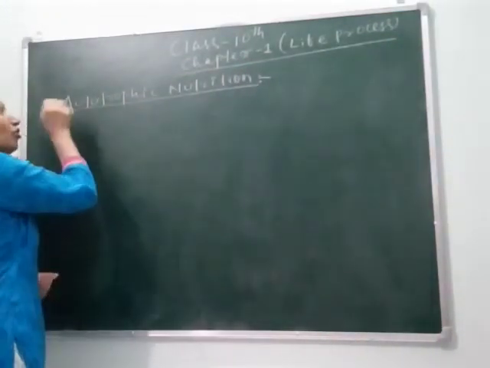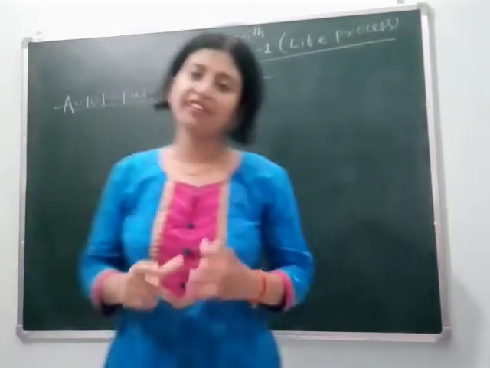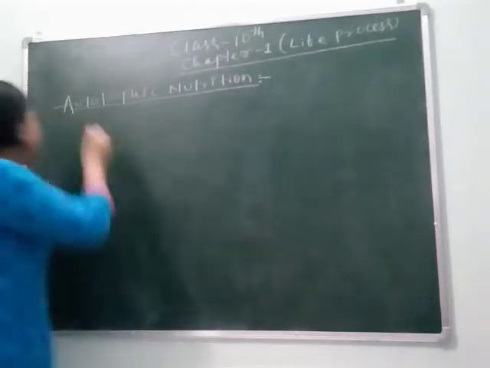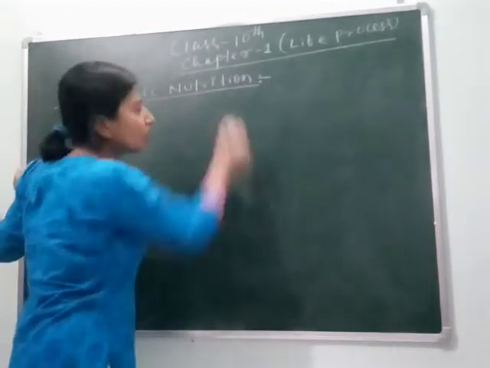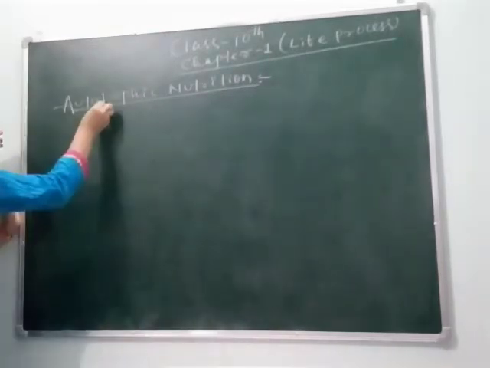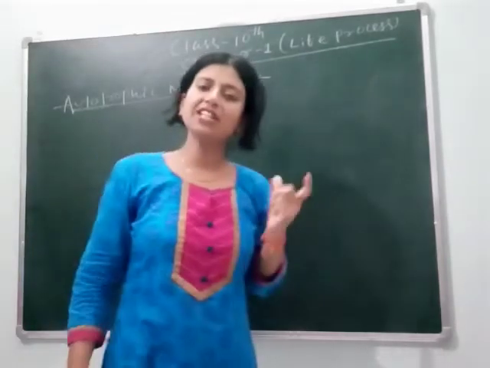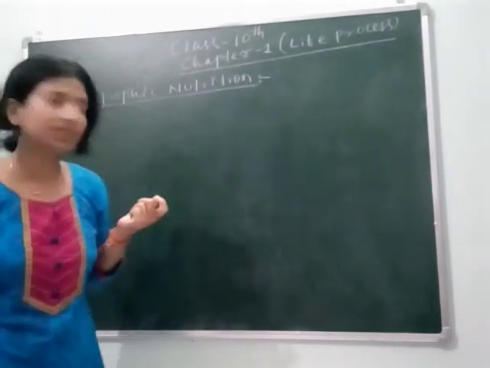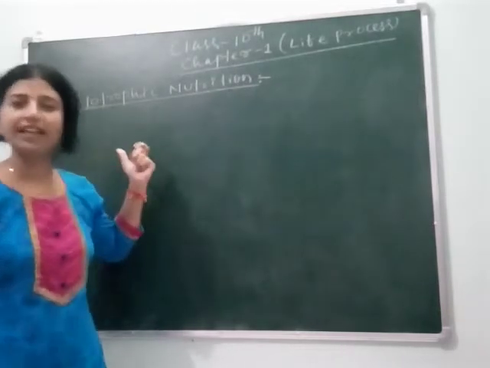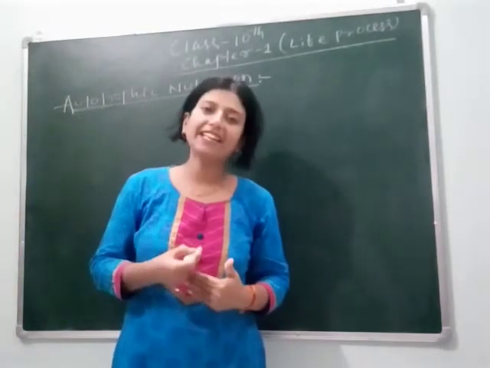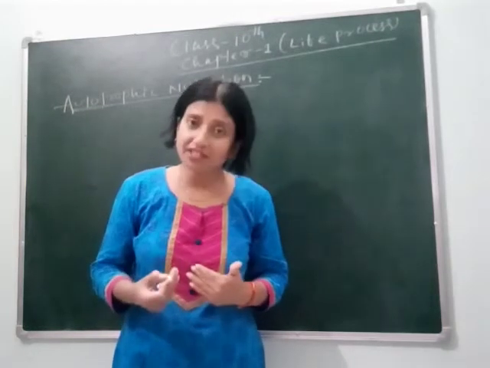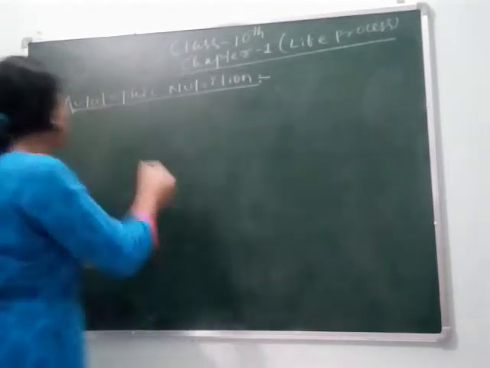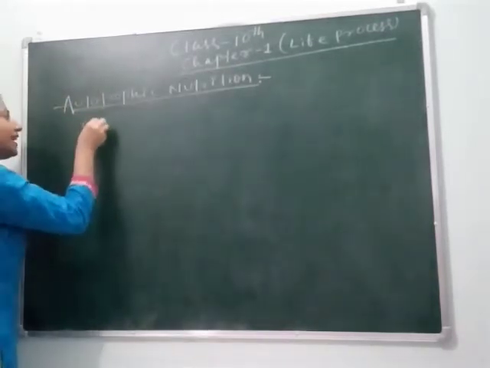Today we will study autotrophic nutrition. In the last class I gave you the introduction about nutrition, living and non-living. So in this class we will study autotrophic nutrition. As I have told you, auto means self, trophic means feeding or synthesizing. Self-feeding or self-synthesizing organisms, those organisms who can make their own food, are called autotrophs, and the mode of nutrition is called autotrophic nutrition. Clear? So autotrophic nutrition is shown by green plants.